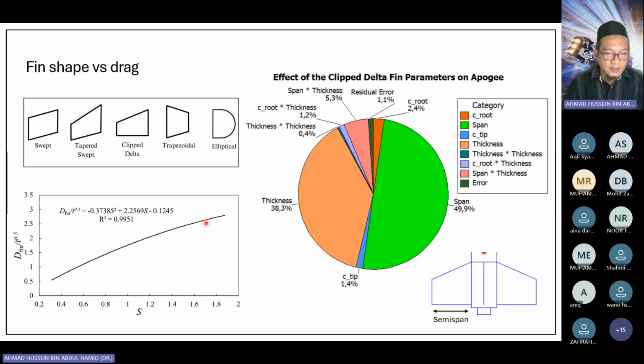These are the things that you will pitch during the pitching, on the first day of the competition. Why do we design this fin in such a way? Its semi-span is this long, this length, and so on.